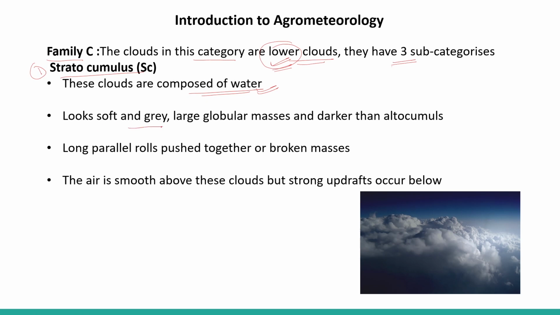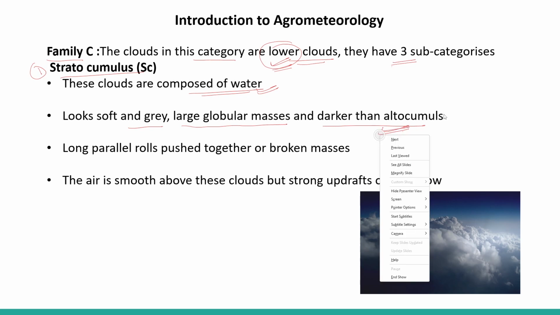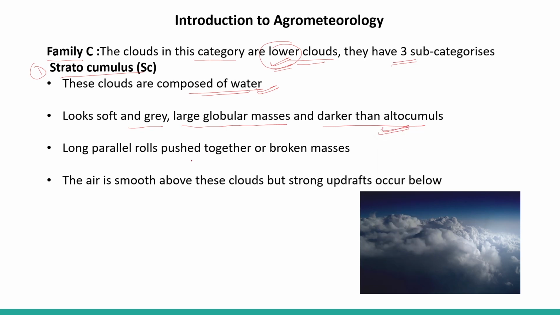They look soft and gray, with large globular masses, and are darker than altocumulus. It is quite darker than altocumulus. Long parallel rolls pushed together or a broken mass-like appearance can be seen in the stratocumulus. The air is smooth above these clouds, but strong updraft occurs below.